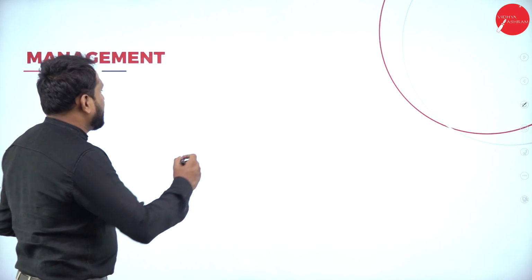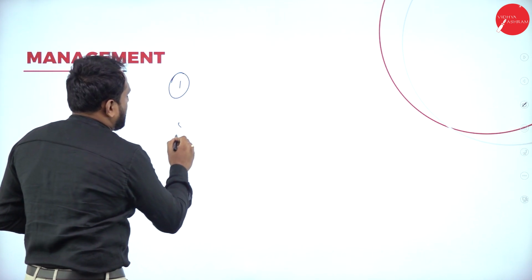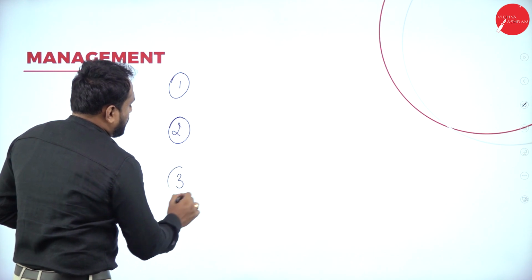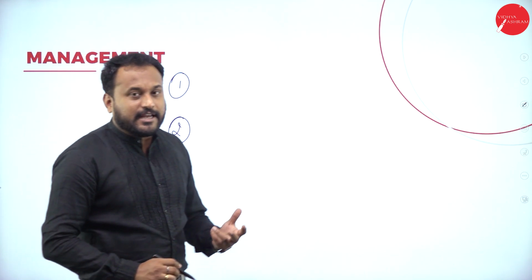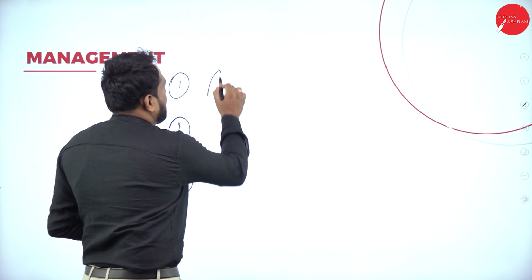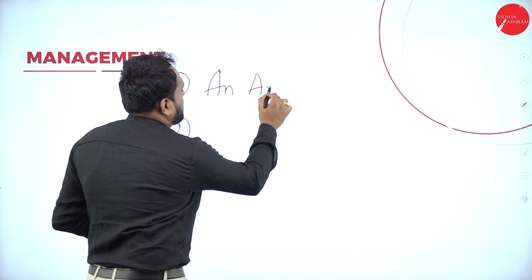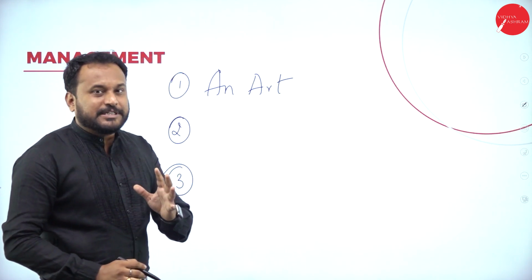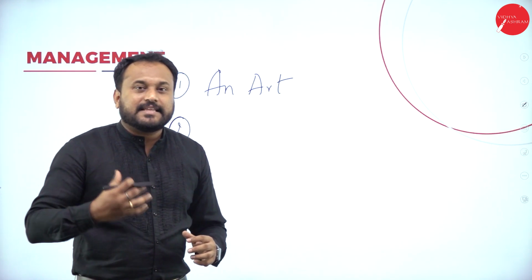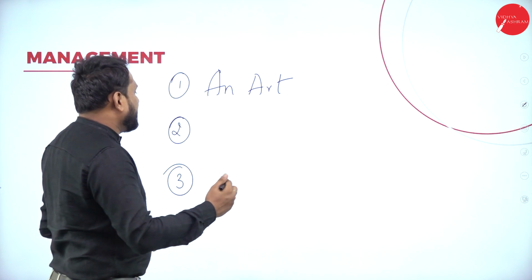Now management has something like this. The first one here, second and third. So remember these three key points and you will understand management as a whole. Management is an art. When I say it's an art, it's a kala. It's the way you do it. So management is an art. Done. So management is an art of getting things done.